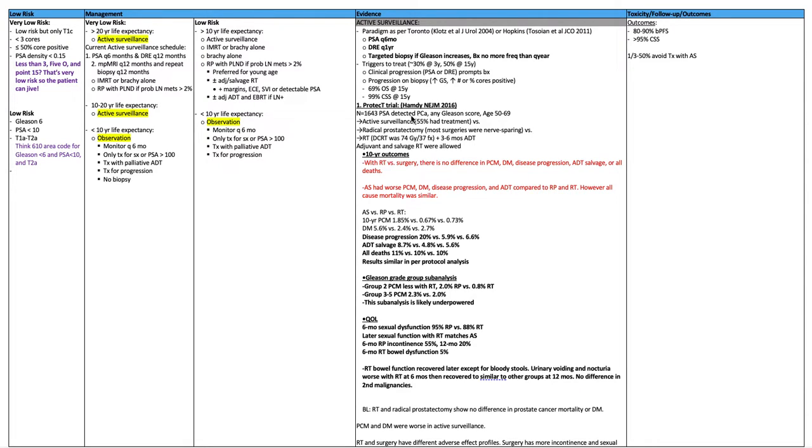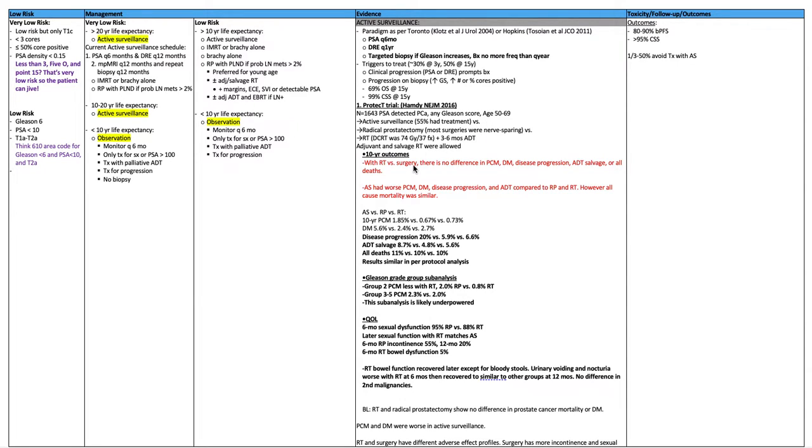The PROTECT trial, this is Hamdy, NEJM 2016. This is 1,643 PSA detected prostate cancer, any Gleason score, age 50 to 69. They were randomized to active surveillance, 55% of which ended up having treatment, versus radical prostatectomy. Most surgeries were nerve-sparing, versus radiation. 3D conformal RT was 74 gray in 37 fractions with 3 to 6 months of ADT. Adjuvant and salvage radiation were allowed.